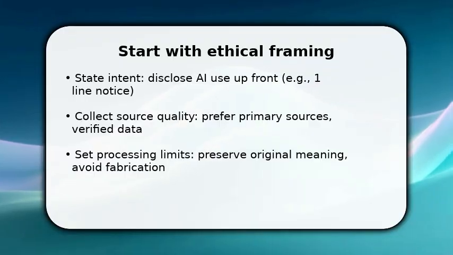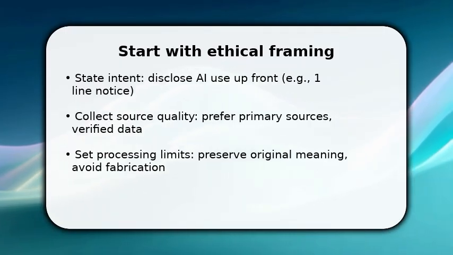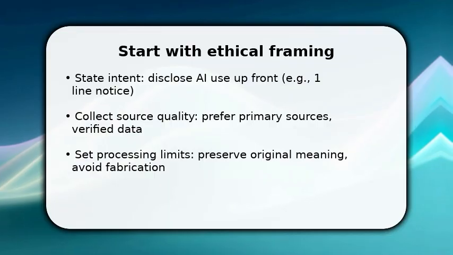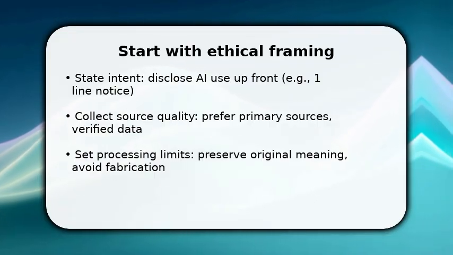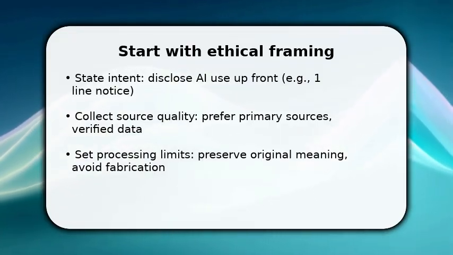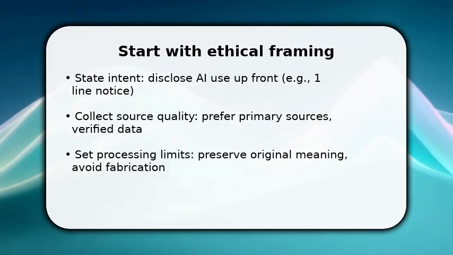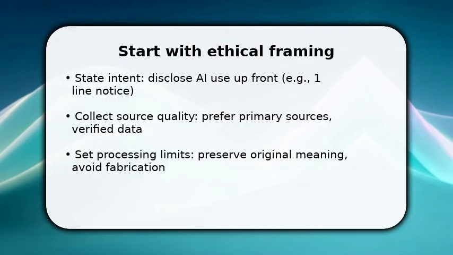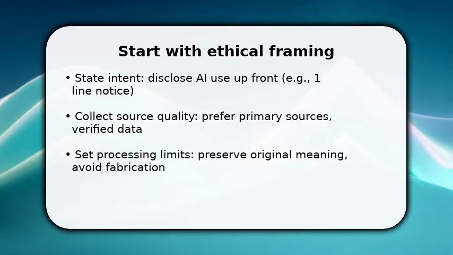You begin by committing to ethical use and clear disclosure. Say why transparency matters and how it builds trust. Once done, compile high-quality inputs and note provenance so readers can verify claims. Make sure to set boundaries on generation, avoid inventing facts, and preserve the author's voice where relevant.